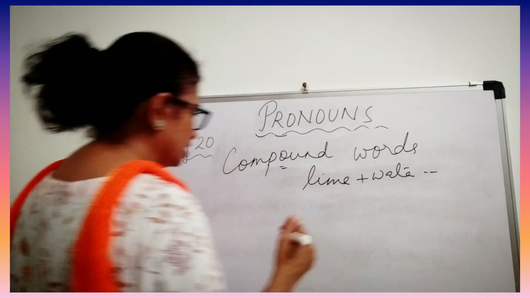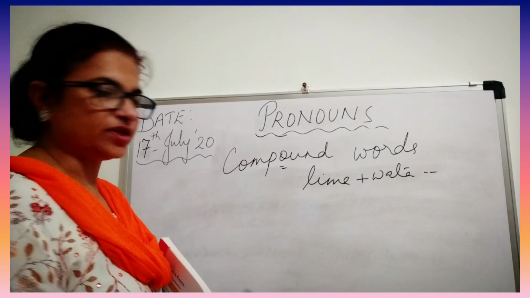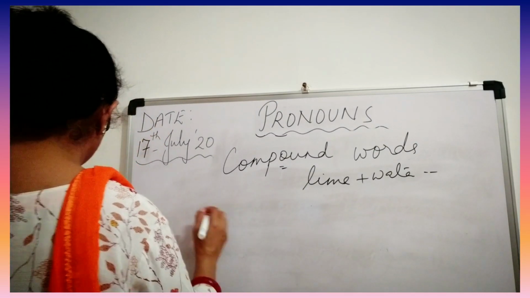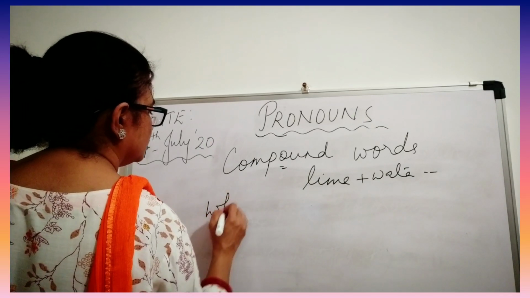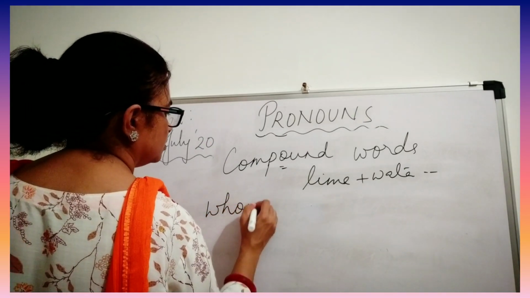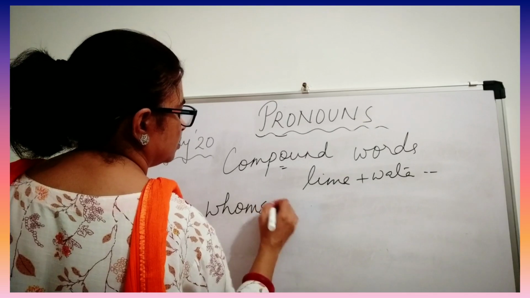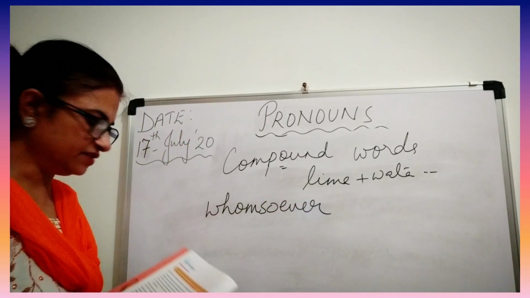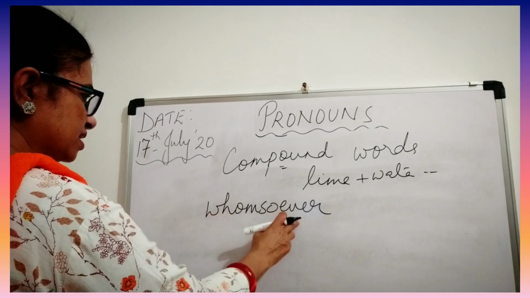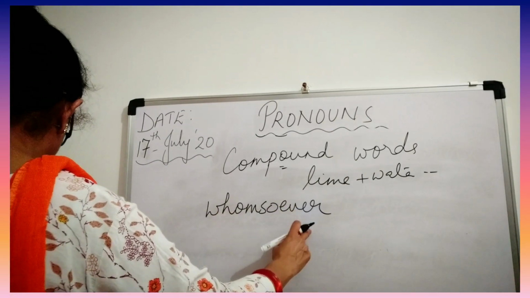Now if I mix two words, for example, "whomsoever", even this is a word. So whom plus soever, whomsoever.